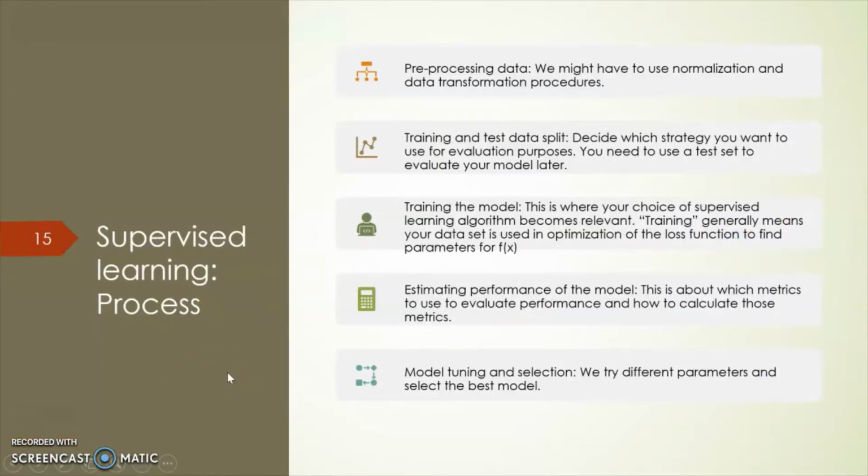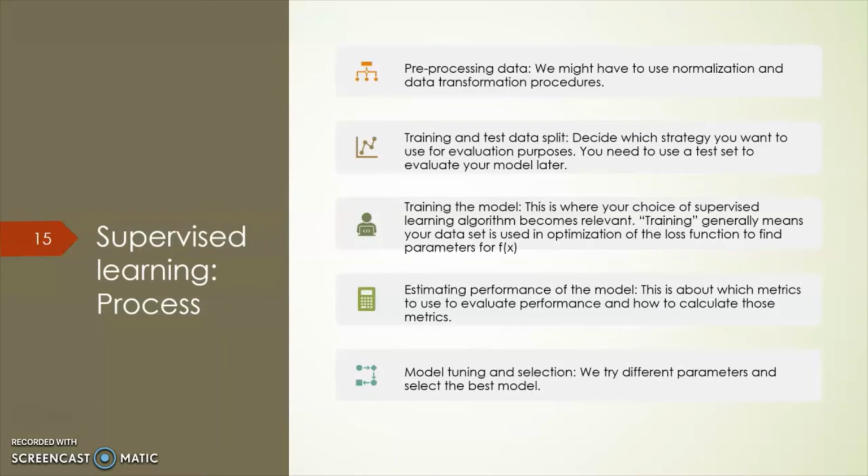Next is the supervised learning process, how we use supervised learning models. So first we pre-process the data, importing the libraries, cleaning the data, then training and testing the data. So we split our data set into training and testing sets. Then training the model.